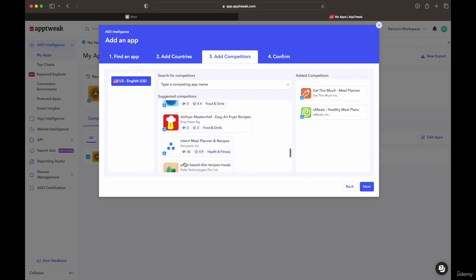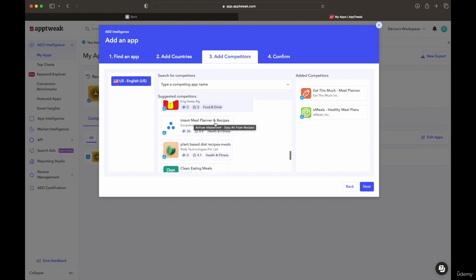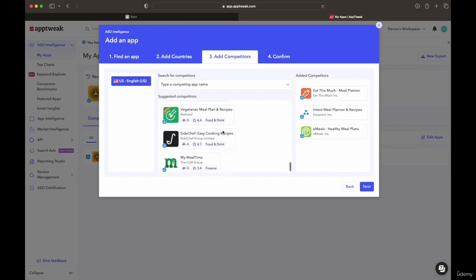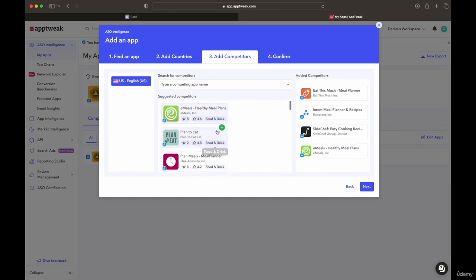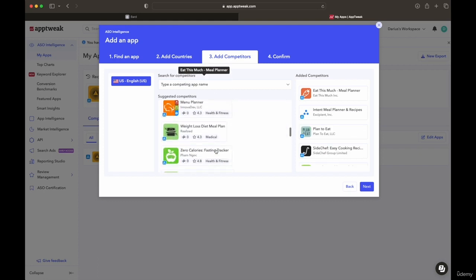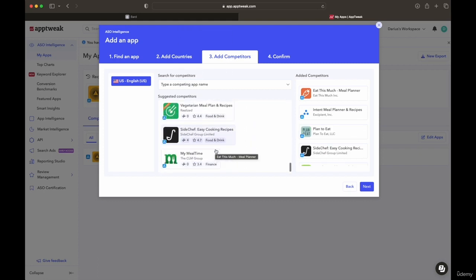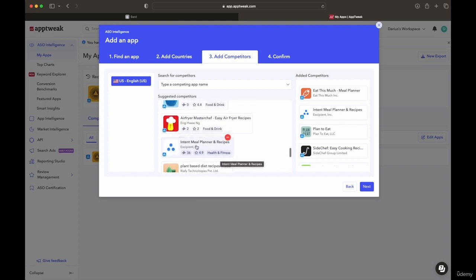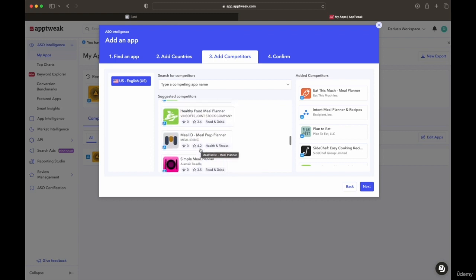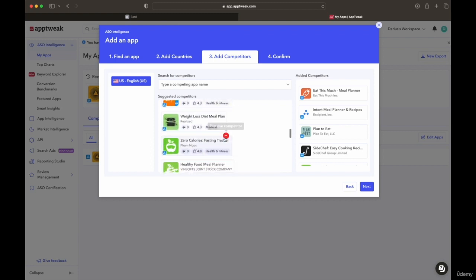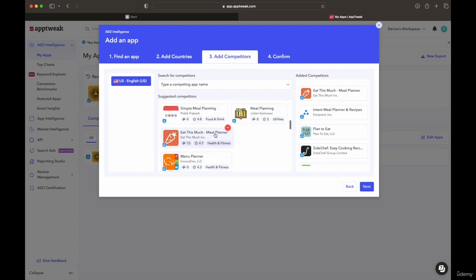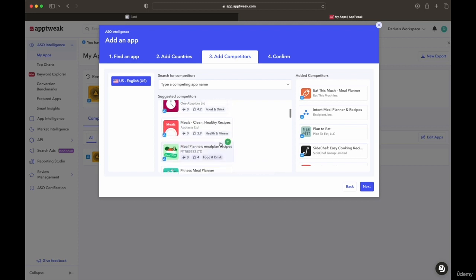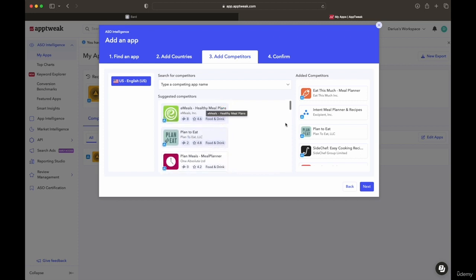I'm looking for any others that are not relevant. Meal planner, yep, relevant. Easy cooking recipes, and we got this one. I think that's a good start. Any other apps with really good ratings would also be relevant. That one we have. 4.8 is very good actually, and 4.7 we already have that one. Anything else? Yeah, we've added all those.